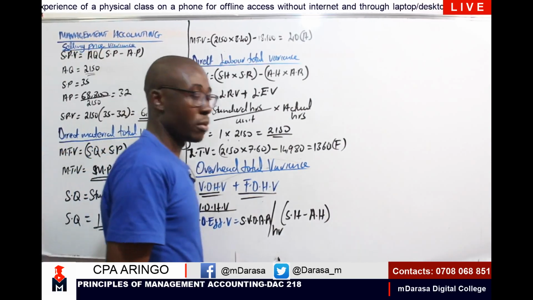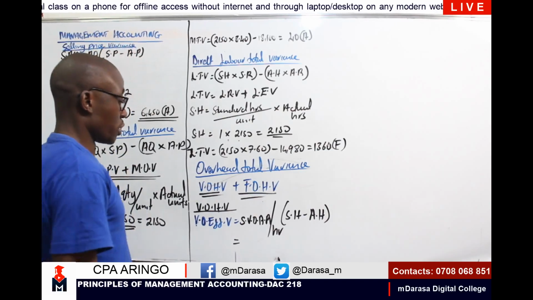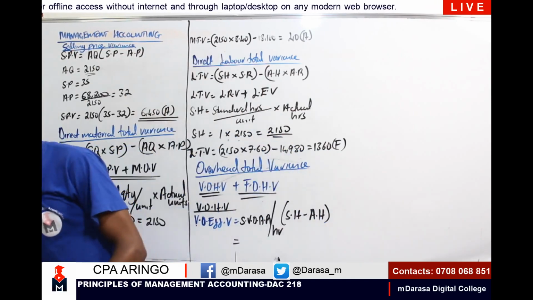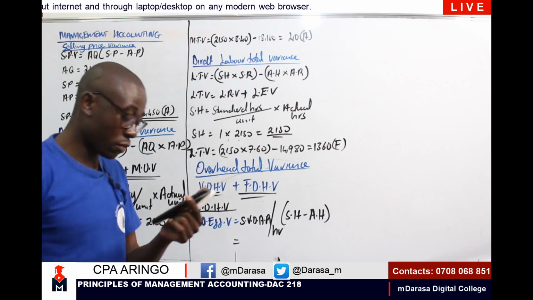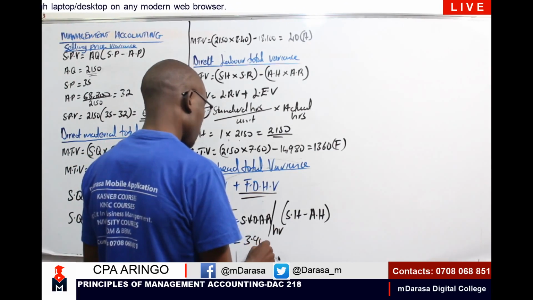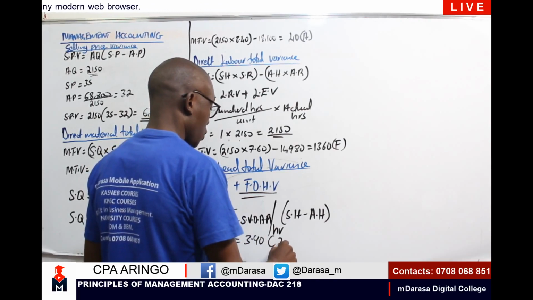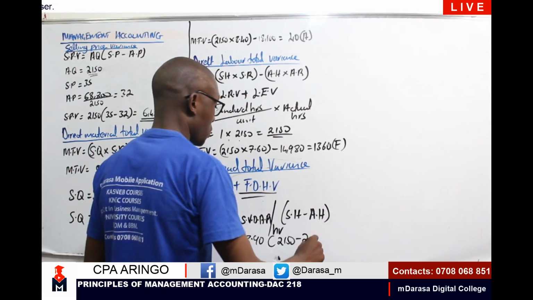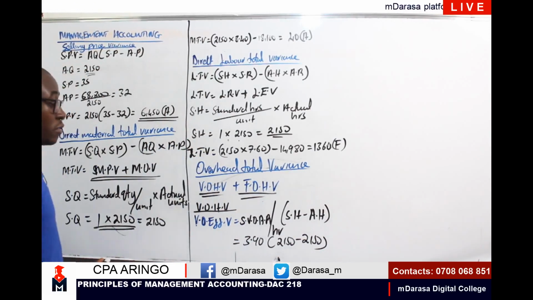So my good students, this is what you should have. Standard variable overhead absorption rate: what was I given on top there? Look at the question there, believing that you've already taken the question with you. I was given standard variable 3.90 into our standard hours. In this case, I have 2150, which we computed there, minus our actual hours, which is 2150. So at this point, variable overhead efficiency variance, I'm going to have 0.